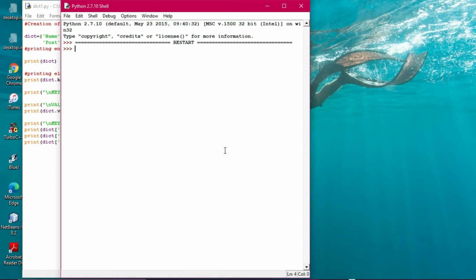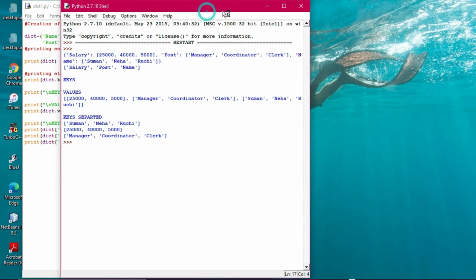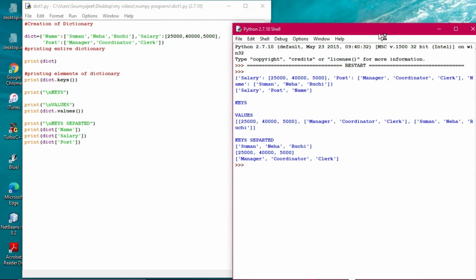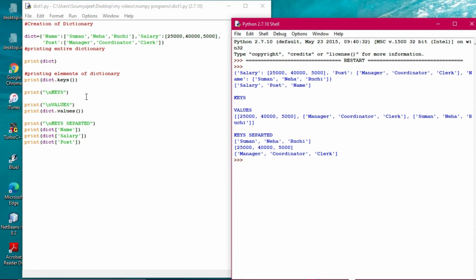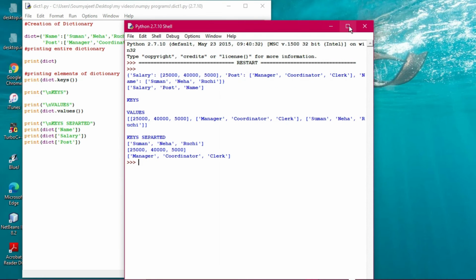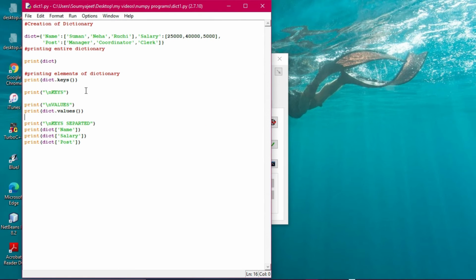So now you see, the output has appeared here, so it is clearly printing the things. Okay, so keys and values are all there. There is a bit of a problem in the output. Let's see, wait, dictionary keys will be there at the beginning, sorry. This one will be here. All right, then we are executing the program properly.